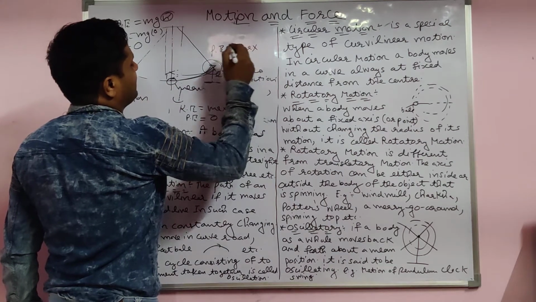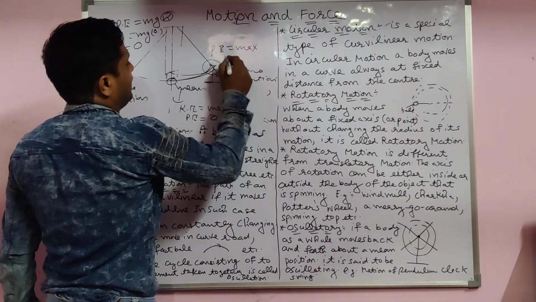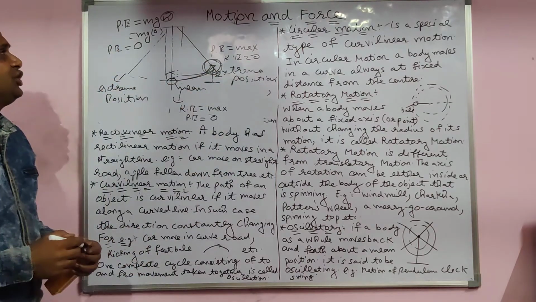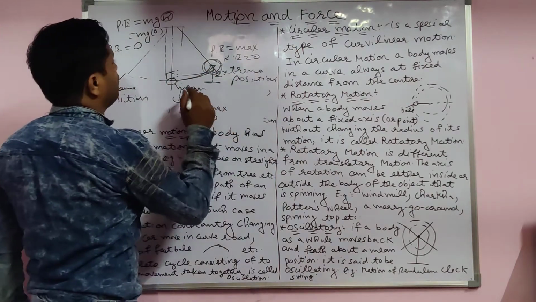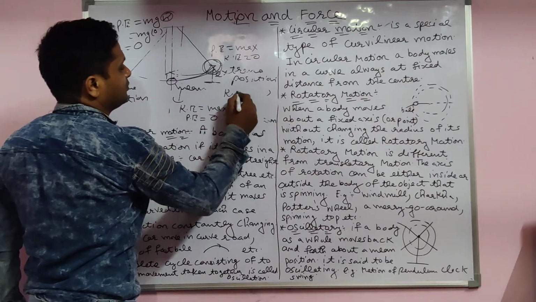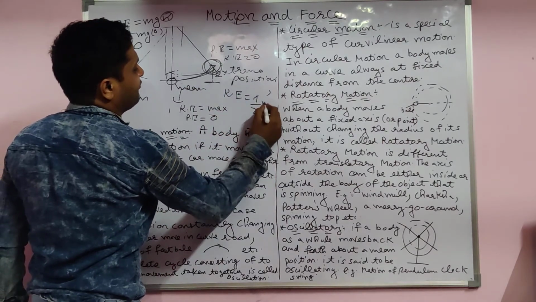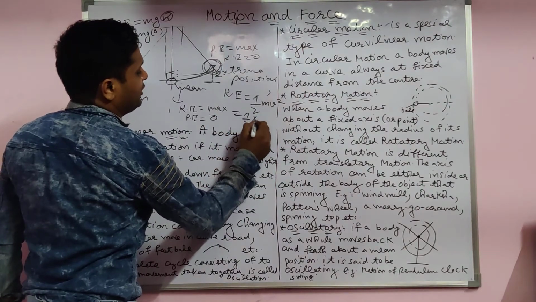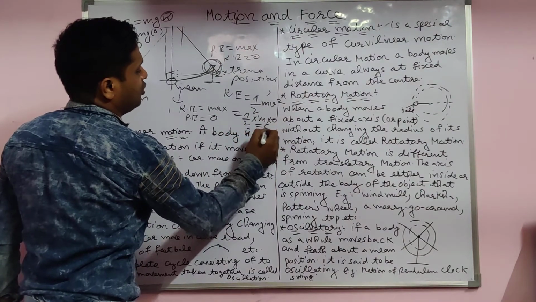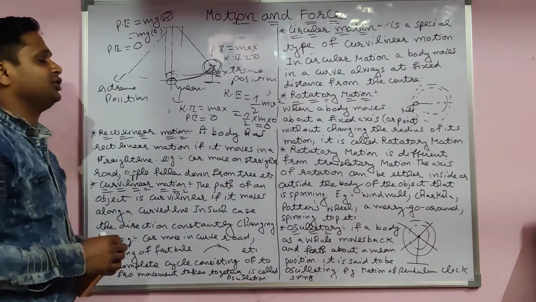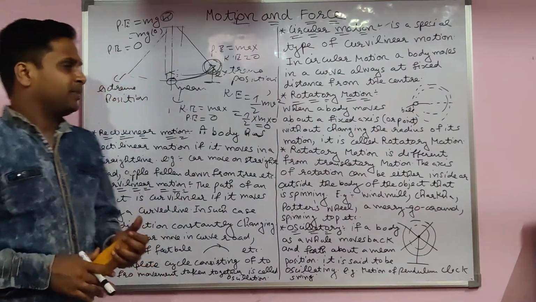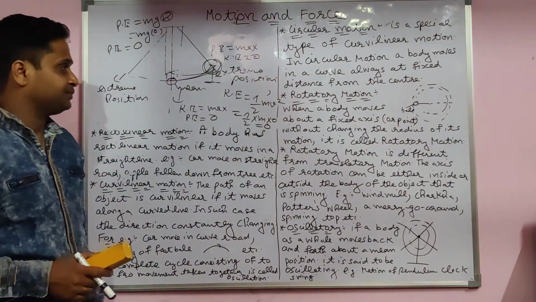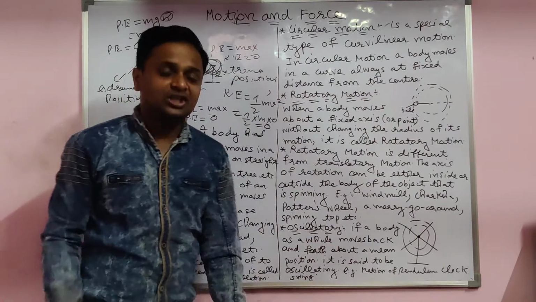I will explain this maybe in the next lecture. And kinetic energy is 0 because here the body stops, its velocity is 0. The kinetic energy formula you already know: half mv squared. When you put velocity 0, everything is 0, so kinetic energy is 0. I will explain this potential energy concept in my next lecture. So this is the type of oscillatory motion.